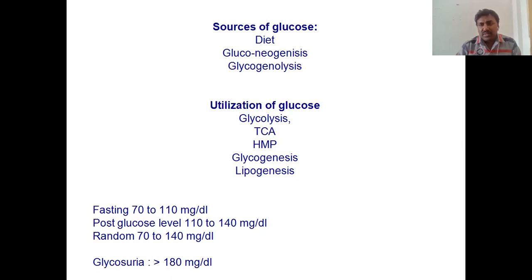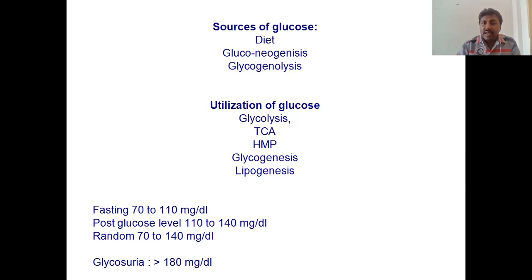So the glucose, after being taken up by the cell, undergoes glycolysis for energy production. Then after that, the Krebs cycle or TCA cycle. Then one more, the alternative pathway is the hexose monophosphate pathway. If glycolysis and the TCA cycle do not take place, the HMP hexose monophosphate pathway happens.